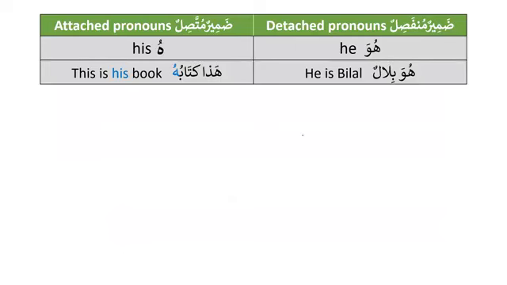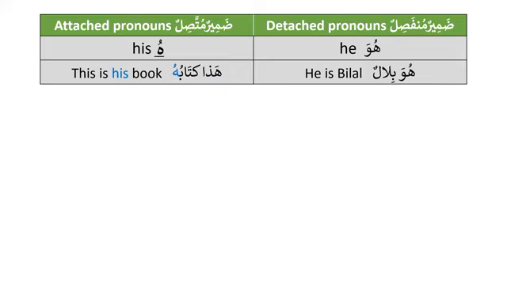All right, so we have already learned detached pronouns. We call them dhamirun munfasilun. We have learned that huwa means he, and when we use it in a sentence, we say huwa Bilalun, he is Bilal. Now we will focus on the attached pronouns, dhamirun muttasilun, which is hu.